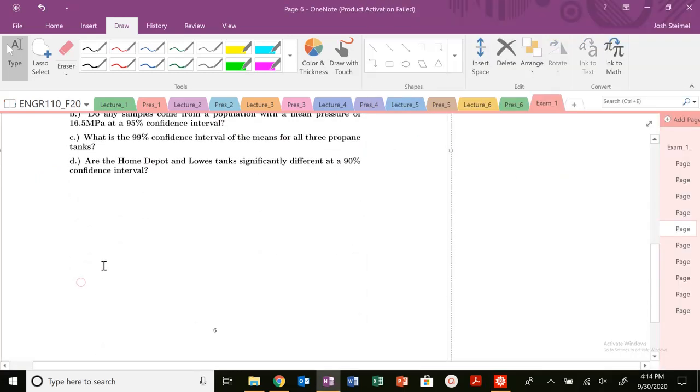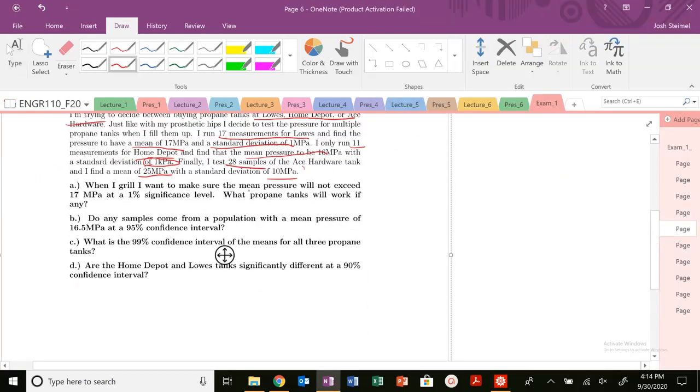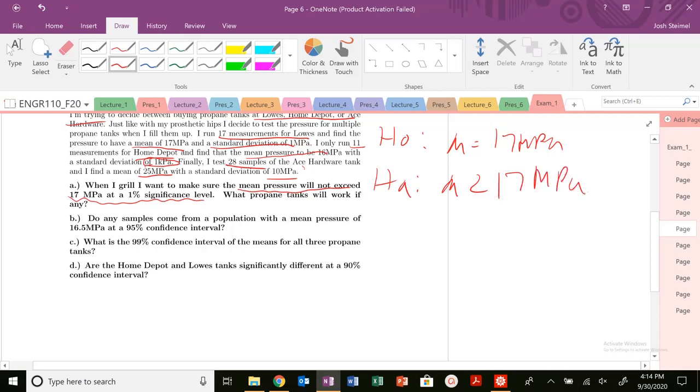So when I want to grill, I want to make sure that my mean pressure will not exceed 17 megapascals at a 1% significance level. What propane tanks will work, if any? My H naught is that the population mean pressure is 17 megapascals. The alternative hypothesis is that mu is less than 17 megapascals.